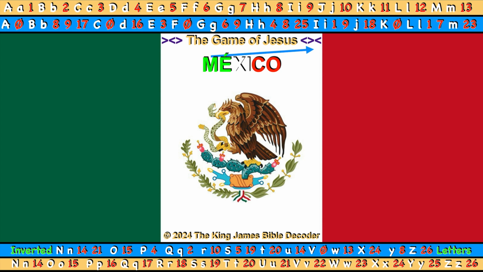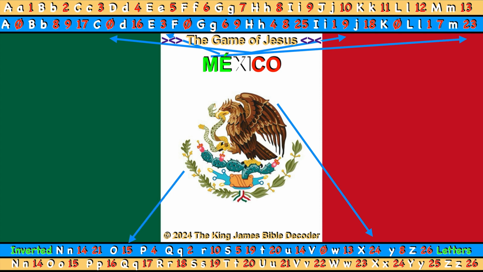When inverted, the letter M turns into a W, therefore, its numerical value is 23. And inverted E equals 3. When inverted, the letter X retains its form, resulting in a numerical value of 24. When inverted, the letter I retains its form but resembles a 1, therefore, it has 2 numerical values. For this example, we will use the number 9. When inverted, the letter C has no numerical value. When inverted, the letter O remains the same and retains its consistent numerical value.